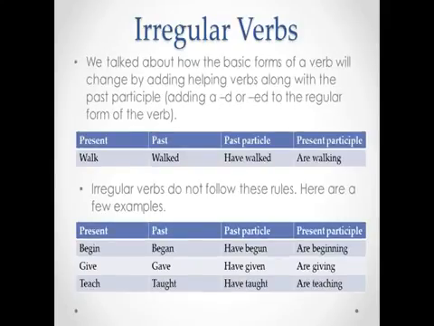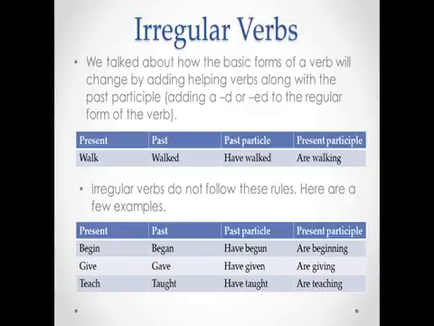Irregular verbs. So we've been talking about how we can change basic verb forms by adding helping verbs along with the past participle. So I have a table there that says the basic form of the verb, the present tense is walk. Past tense would be walked. We added the ed. Past participle, have walked. Present participle, are walking.